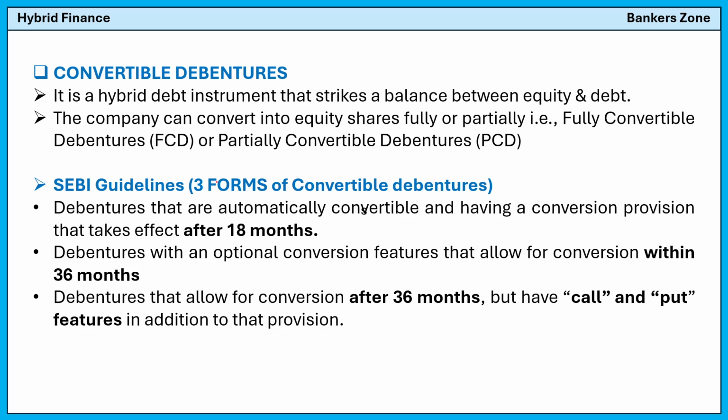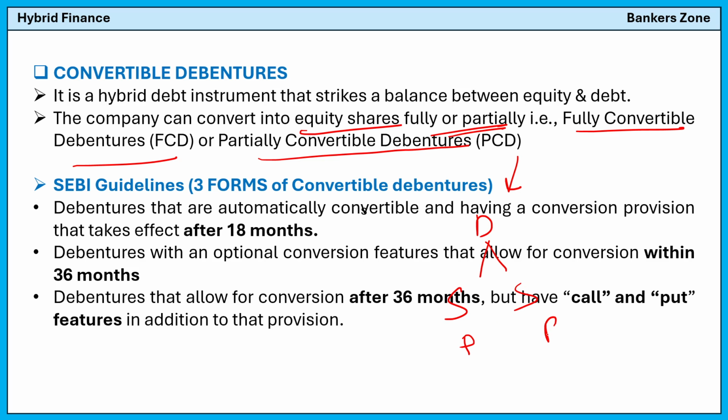So it is a hybrid debt instrument that strikes the balance between debt and equity. It is a hybrid instrument. So convertible debenture is also a type of hybrid instrument. The company can convert debenture into equity shares fully or partially. That is a fully convertible debenture or a partially convertible debenture. So convertible debentures means they can convert into shares. Debenture can be converted into shares, partially or fully.